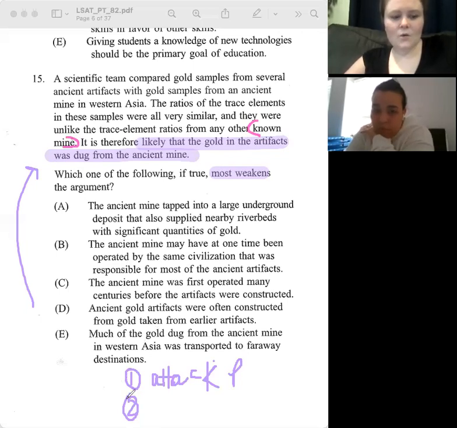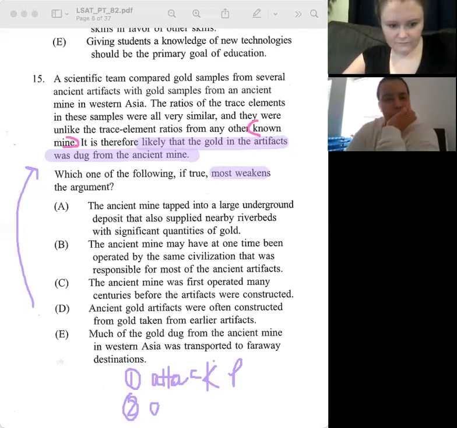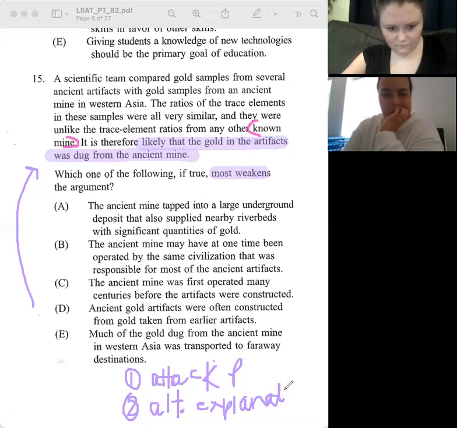Right. How would you promote an alternative explanation? How would you do an alternate for this? This one's kind of hard.